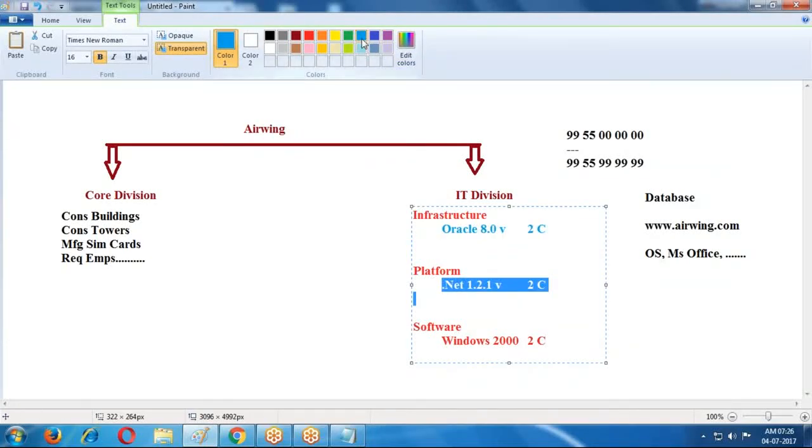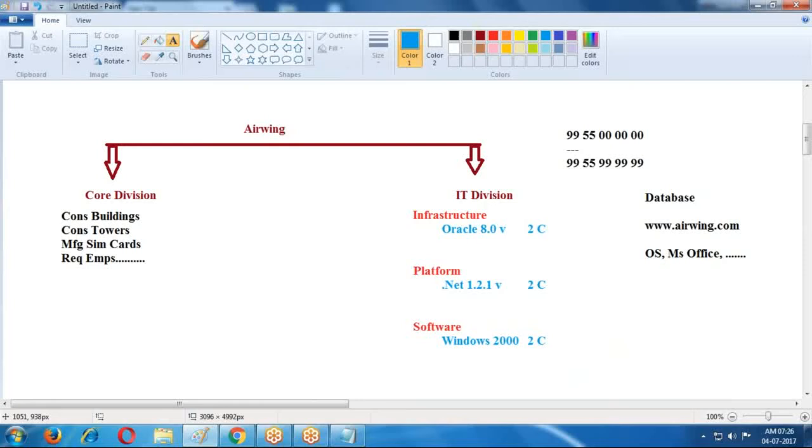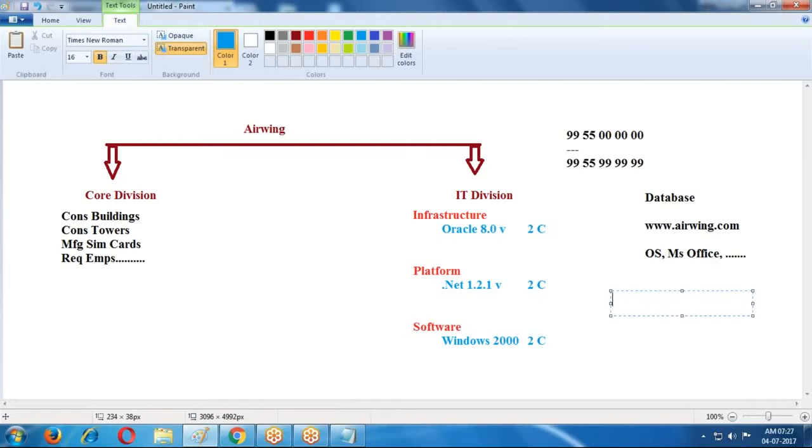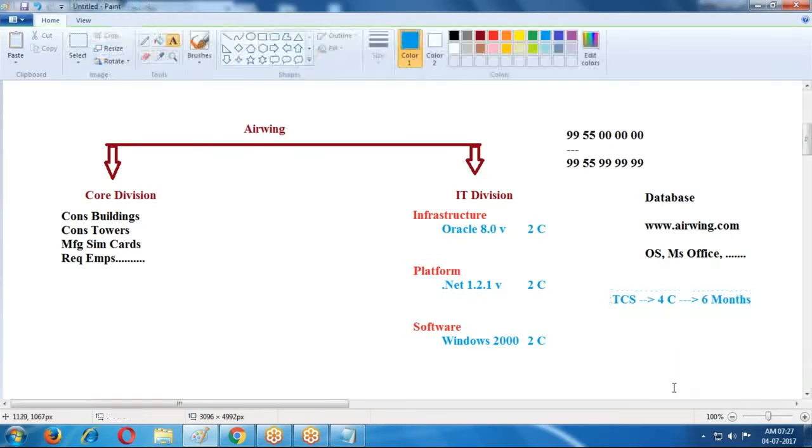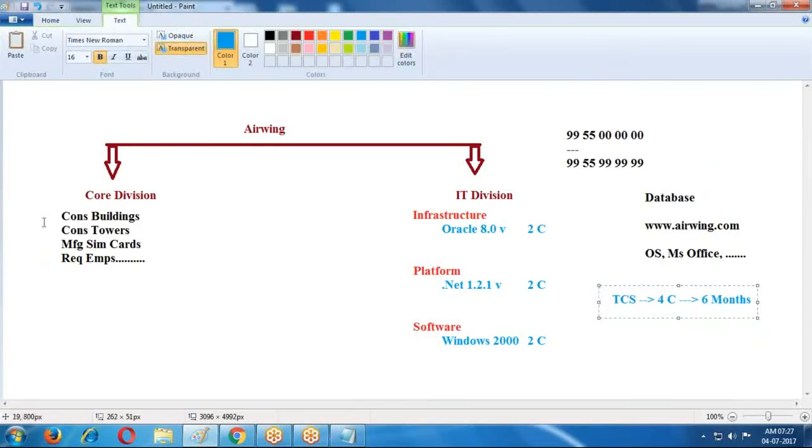If I purchase these raw components, is any project ready? No. We need to develop the project. It is just some software we purchased. What is required here? Development is required. I gave my development to TCS. TCS quoted 4 crores for this project and asked for 6 months to complete it. Within the 6 months, TCS is completing my project. I am also completing my core division within the 6 months. Everything is finished within the 6 months.